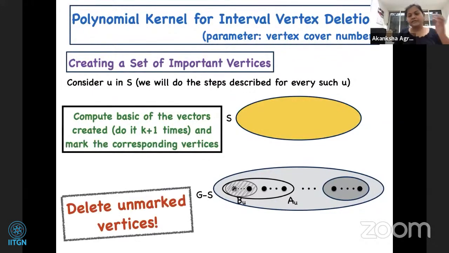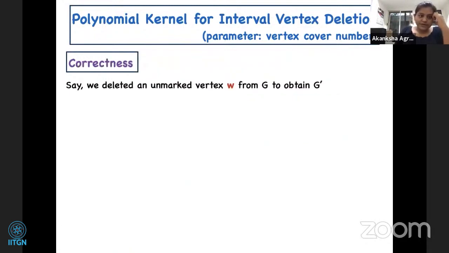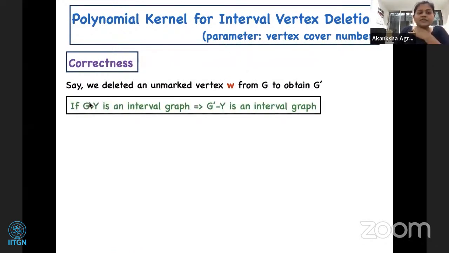Okay, and now what we want to do is delete the unmarked vertices. So say we have deleted an unmarked vertex W from G to obtain G prime. Notice that if we have a solution Y for G, since G prime is a subgraph of G, we can show that Y is also a solution for G prime. There is some hereditary property here.